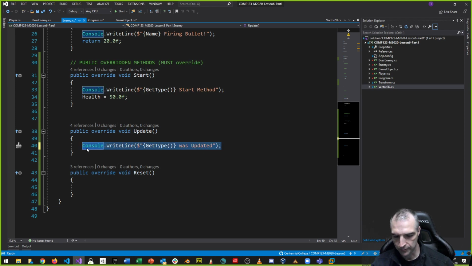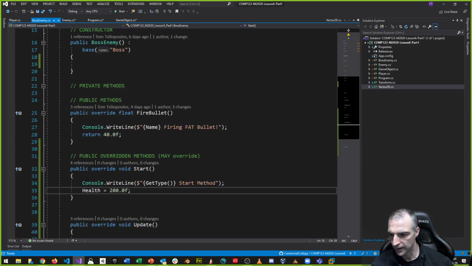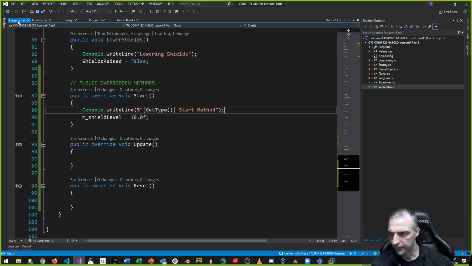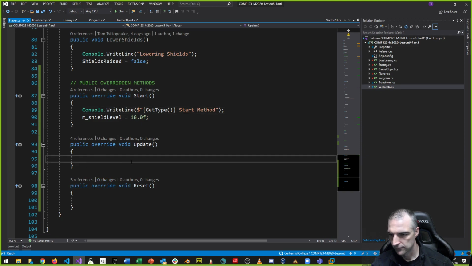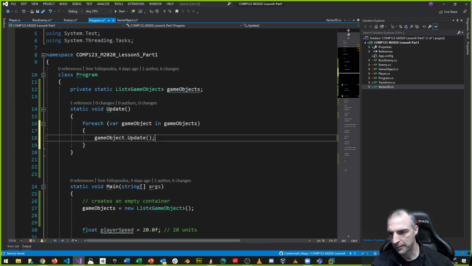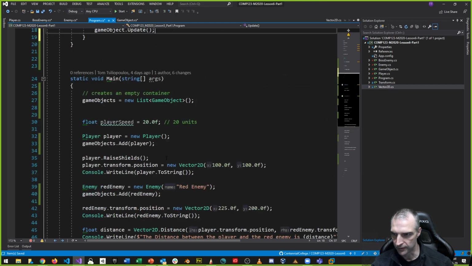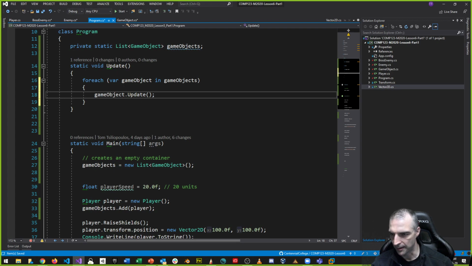And we'll say that the same thing happens for our boss enemy as well as our player, so that each one of those gets updated. I call the update method in my program class, down here. This update method calls this static update method, which calls the update method of each of the game objects for each game object in the list that I created.